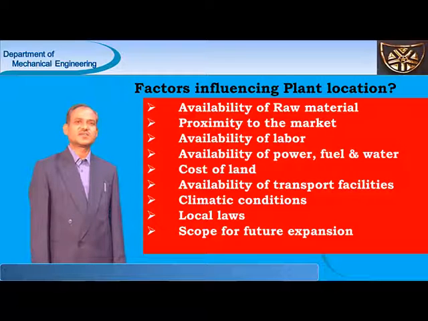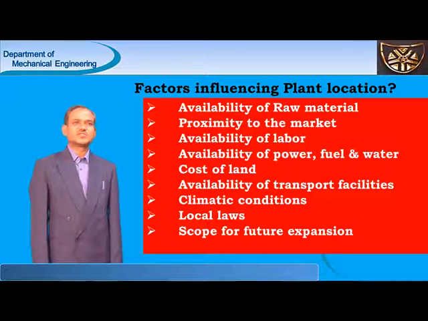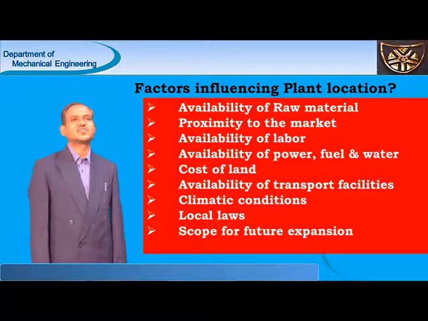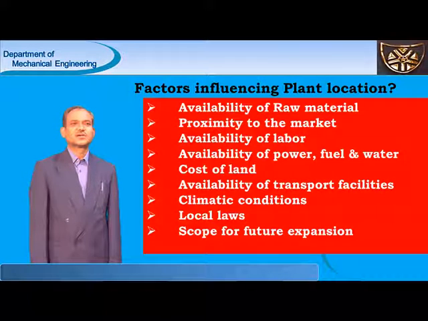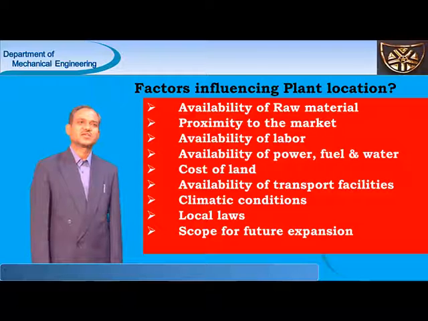For every organization, every industry or every factory, water is required. Next important parameter, cost of land. Cost of land is high in city areas. In village side, rural areas, cost of land is cheap. This is another important factor influencing plant location.